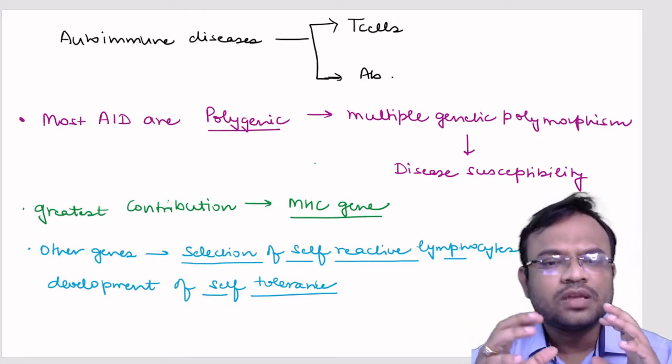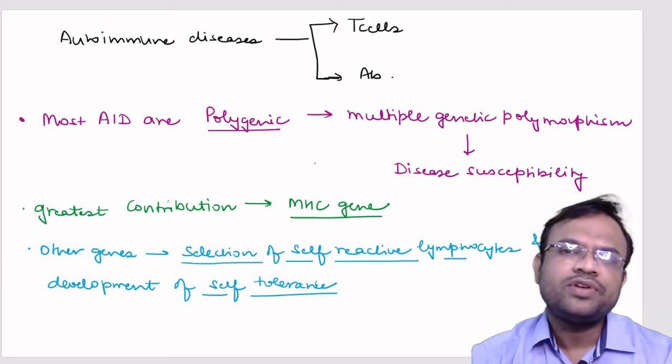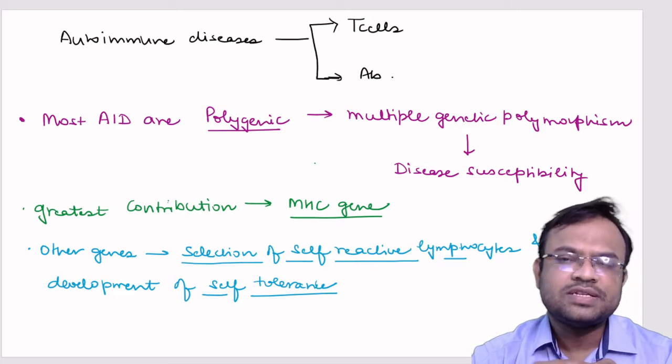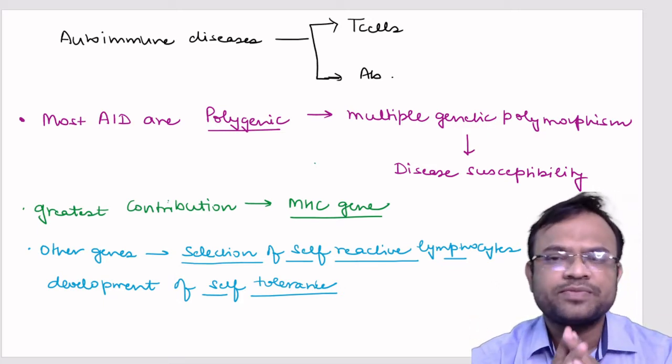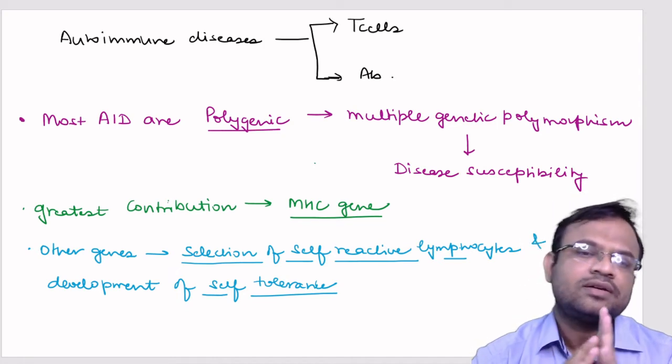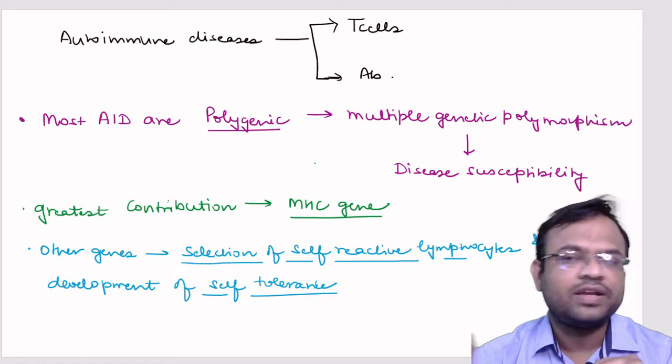Now what is the most important reason why autoimmune disease occurs? The important thing is that autoimmune diseases have a polygenic type of inheritance.